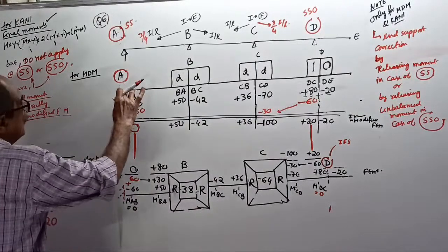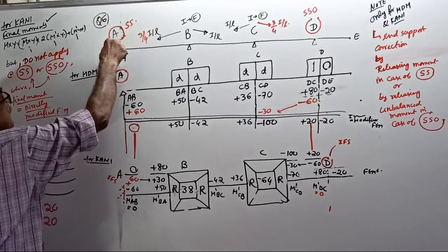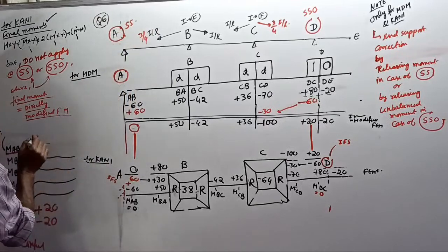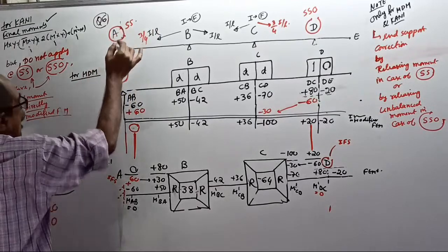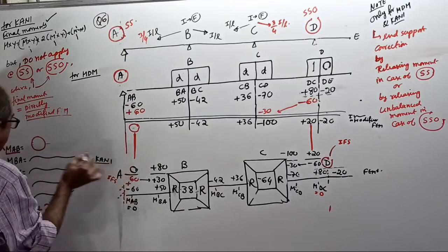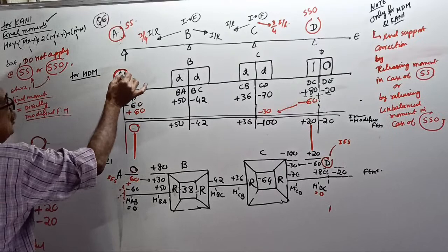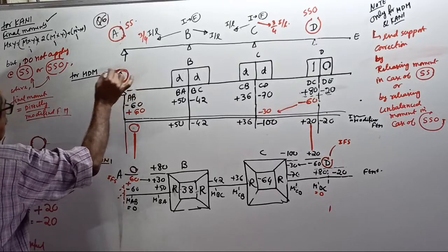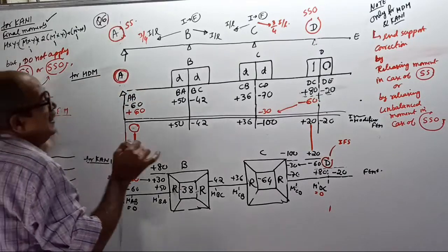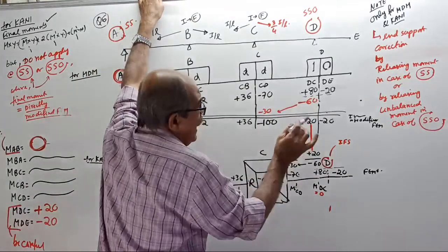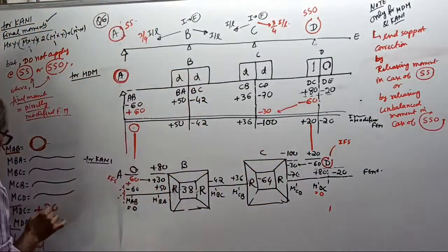No Carney's method. Why? See, this moment is the moment at simple support. Here, whatever modified FPM, 0. Here, see, simple support without overhang, full round. Simple support with overhang, not full round, total equal to 0.